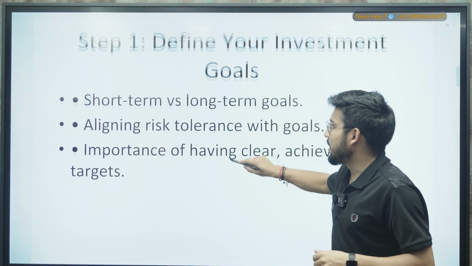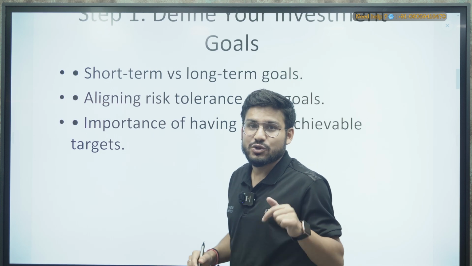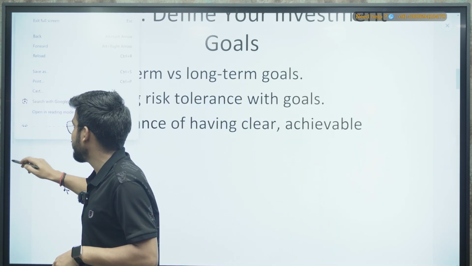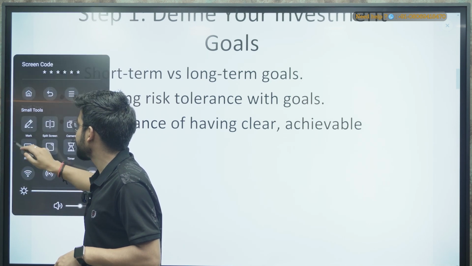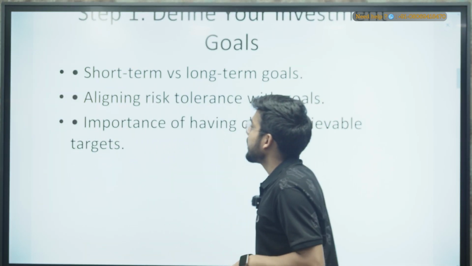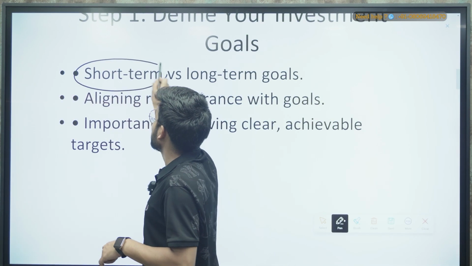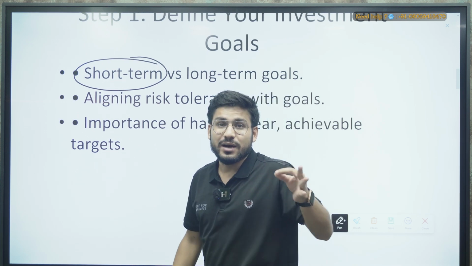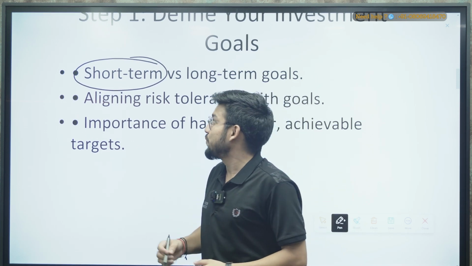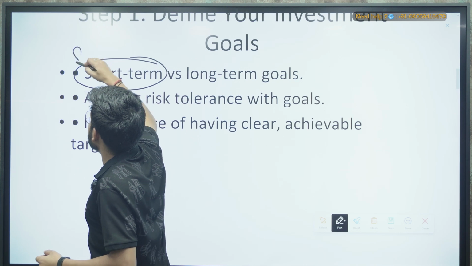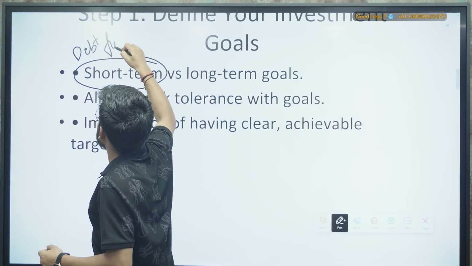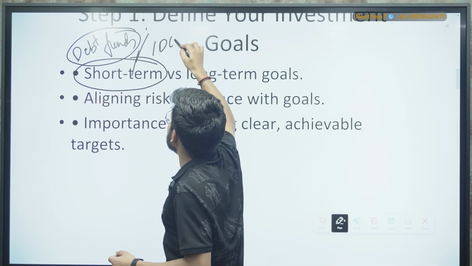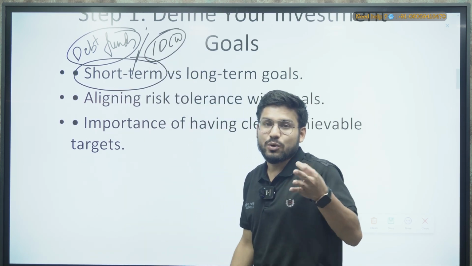So for example, you are going for the short term, so you can go with the IDCW. I'll write it here. Just a second. For example, if you are going for the short term and you have some goals, say you want to buy a car in the upcoming months, then you can go with debt funds also, or you can go with the IDCW that will provide you regular payouts.